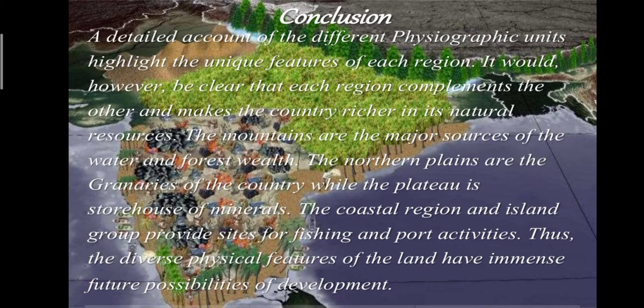The mountains are the major source of water and forest wealth. The northern plains are the granaries of the country, while the plateau is the storehouse of minerals. The coastal region and island groups provide sites for fishing and port activities. Thus, the diverse physical features of the land have immense future possibilities for the development of the country.